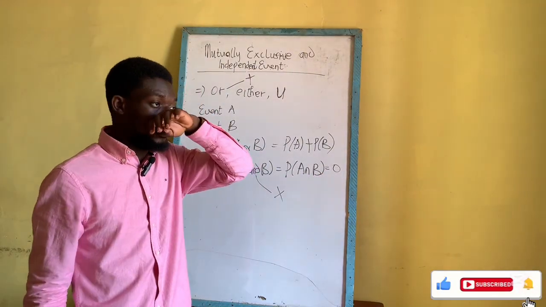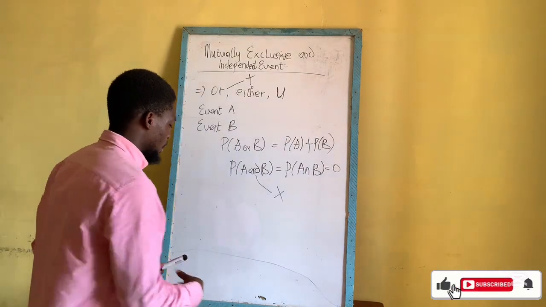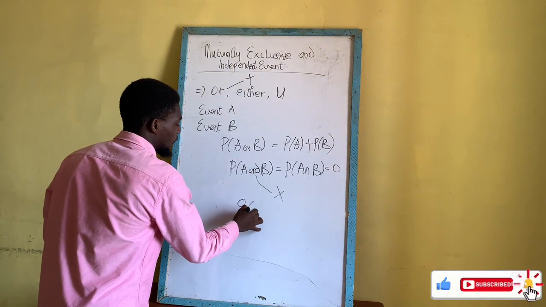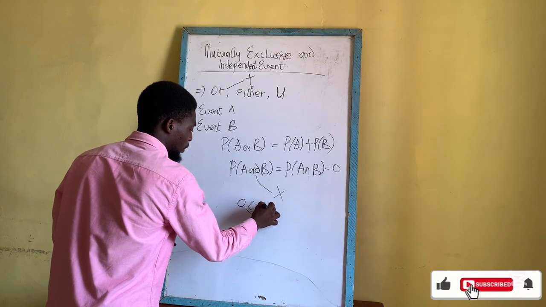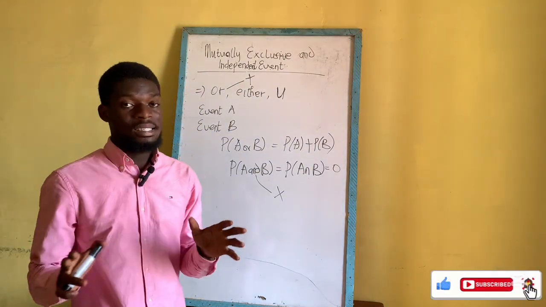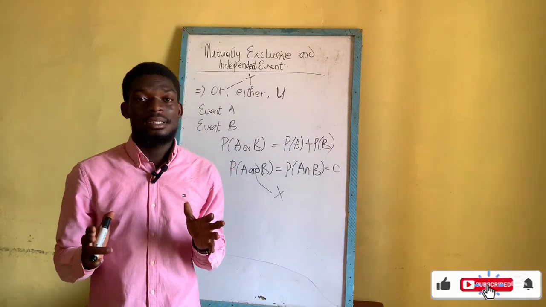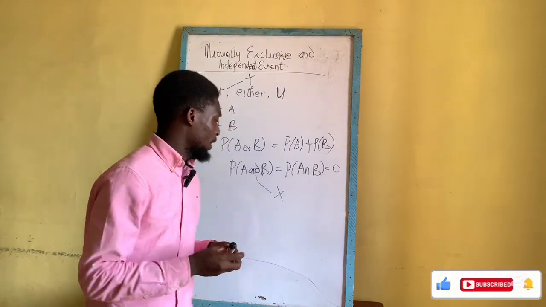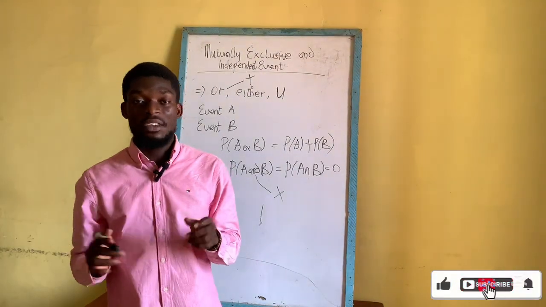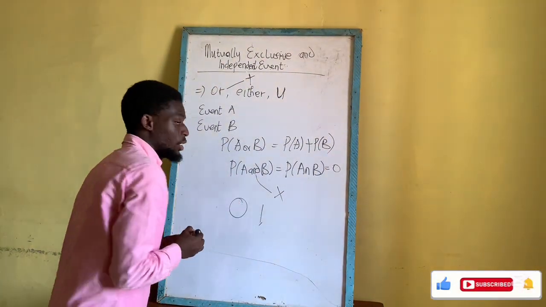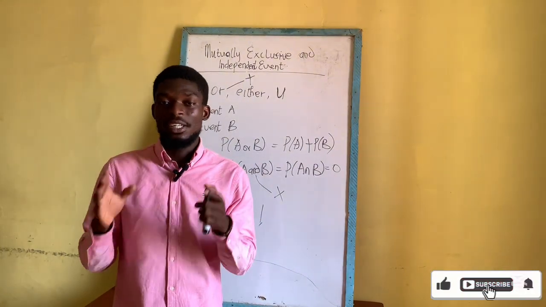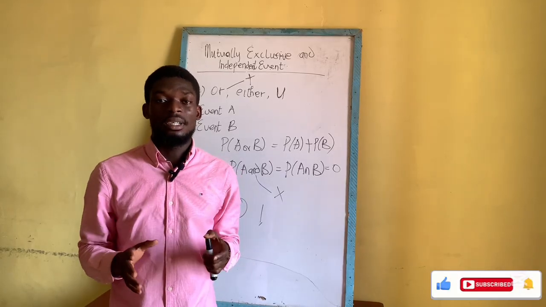0. And when you are doing probability, the limit of probability is 0 less than or equal to 1. In probability, if you are certain that an event will occur, its probability is 1. But if you are not certain about a particular event, the probability of that event is 0. So that's the limit of probability. Probability ranges between 1 and 0.